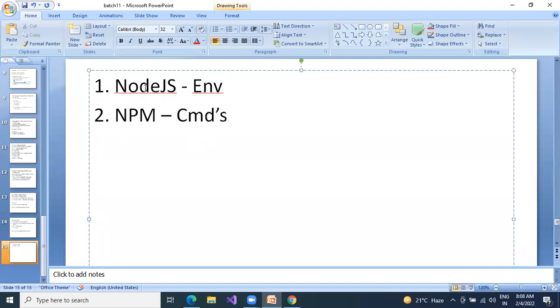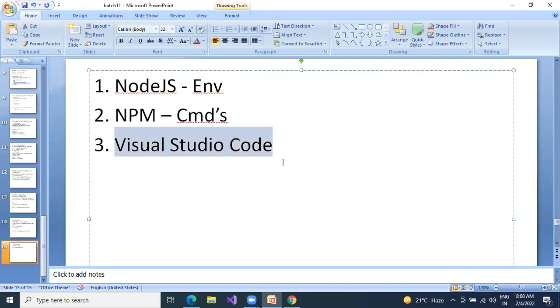Next, your environment is ready, your college is ready, your teachers are ready. But where is your classroom? Our classroom is nothing but this one. Which one? Visual Studio Code. So if you type Visual Studio, you have Visual Studio separately and Visual Studio Code separately. Two things are there. Okay.